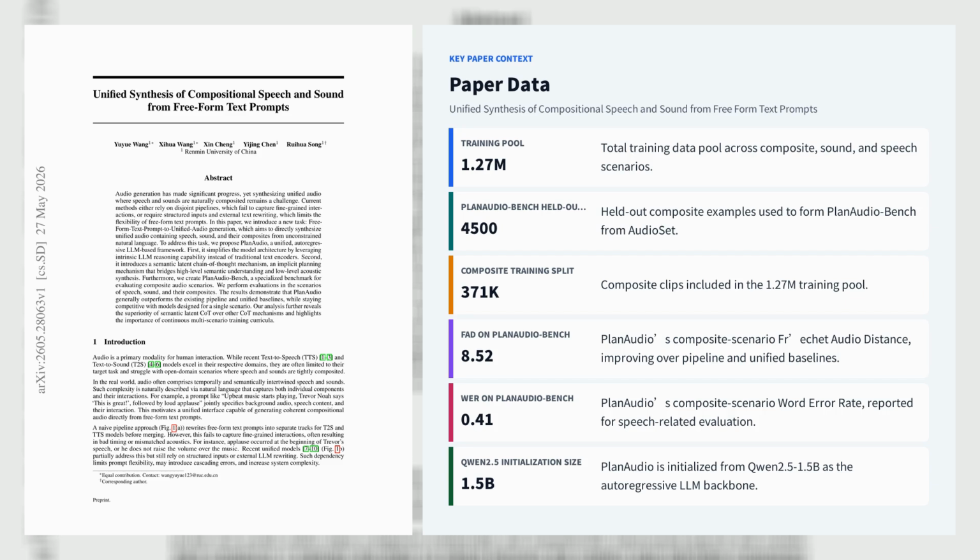Across composite benchmarks, PlanAudio improves substantially over pipeline and unified baselines such as VoiceLDM and AudioLDM 2 combinations, reducing FAD from 22.9 and 25.2 down to 8.52, and lowering WER to 0.41, while achieving the best human ratings for quality, temporal correctness, semantic alignment, and authenticity.